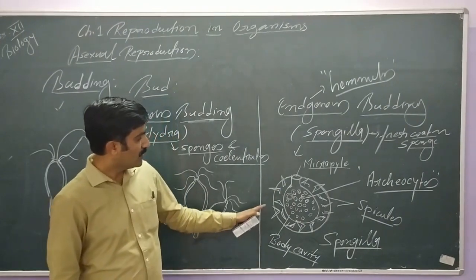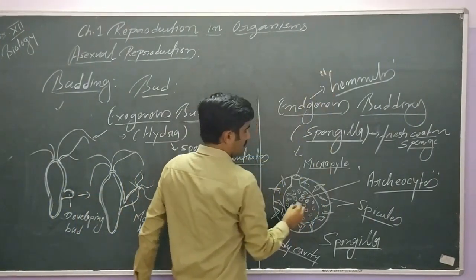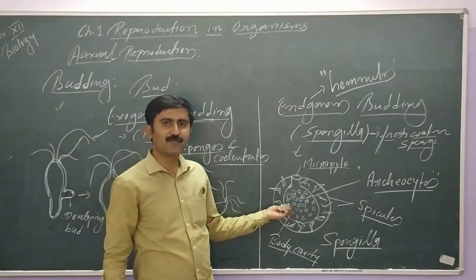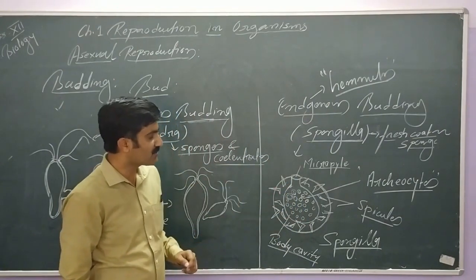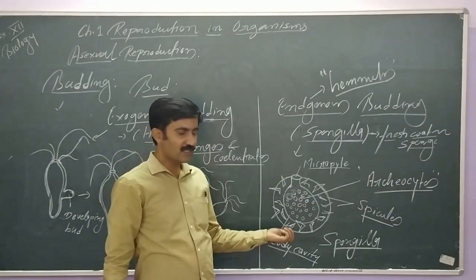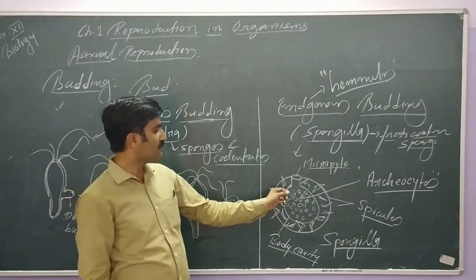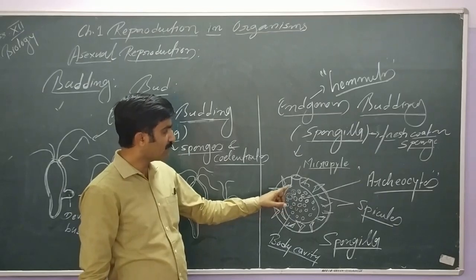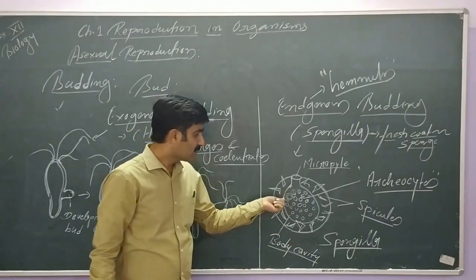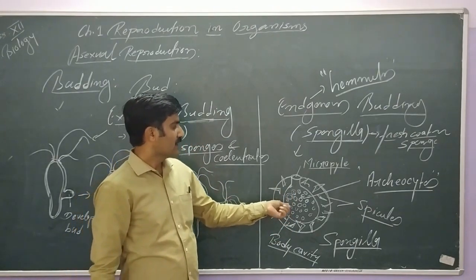So gemmules are buds. Please once again try to understand. The cells from which gemmules develop are known as archaeocytes. These cells are present within the body cavity, and once these cells are formed, these buds are formed. Please keep in mind these buds remain protected inside the thick layer with the spicules.